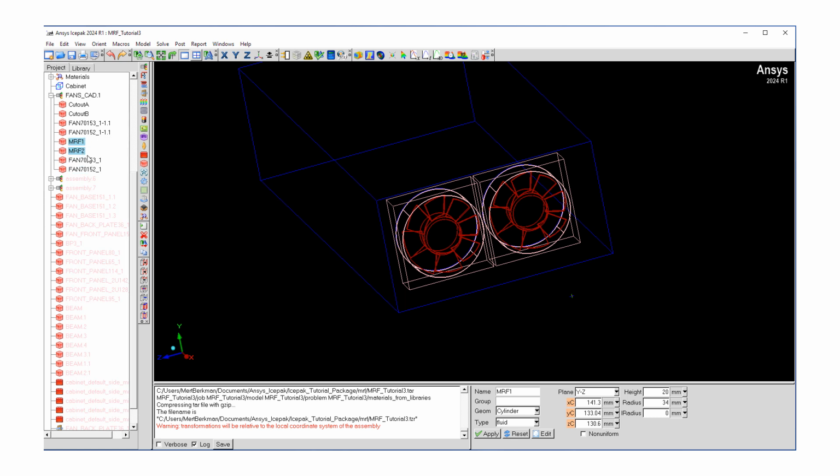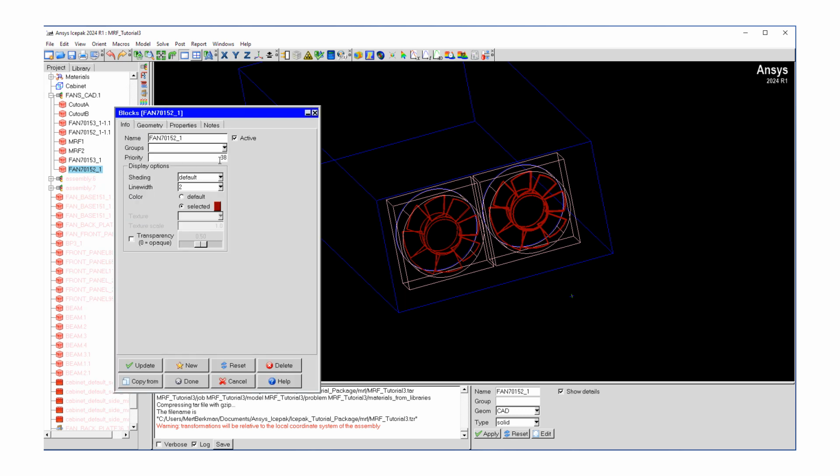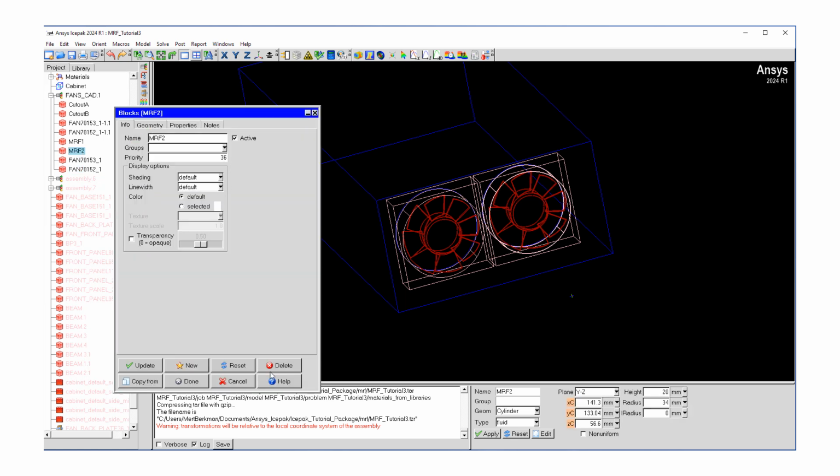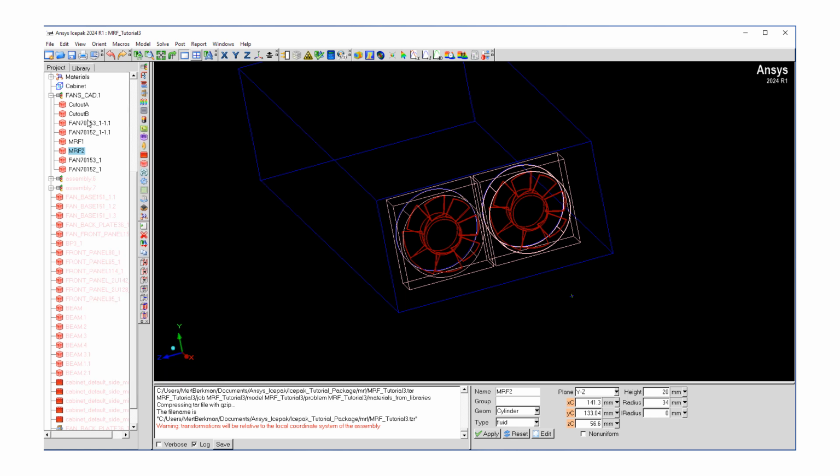And then what we want to do is move these over here so that they have lower meshing priority, because what we want is for the fan objects to have the higher meshing priority. As you know, in Icepak, the objects that are lower in this tree will have higher priority. And we can check it. Let's double click. This has a priority of 38, and we want something smaller, so 36. So that's exactly what we wanted.